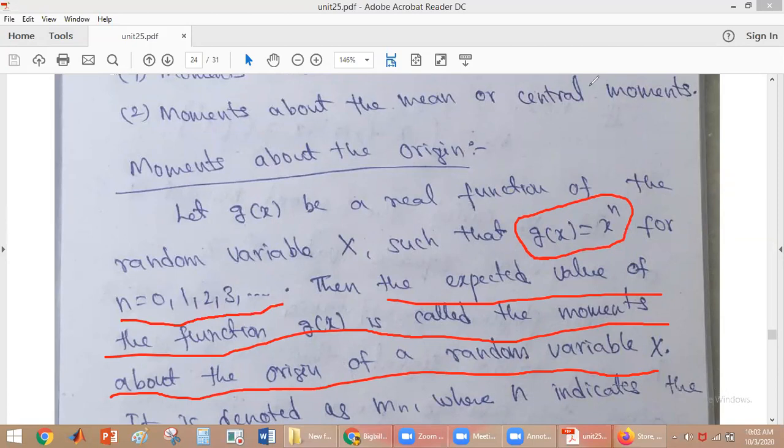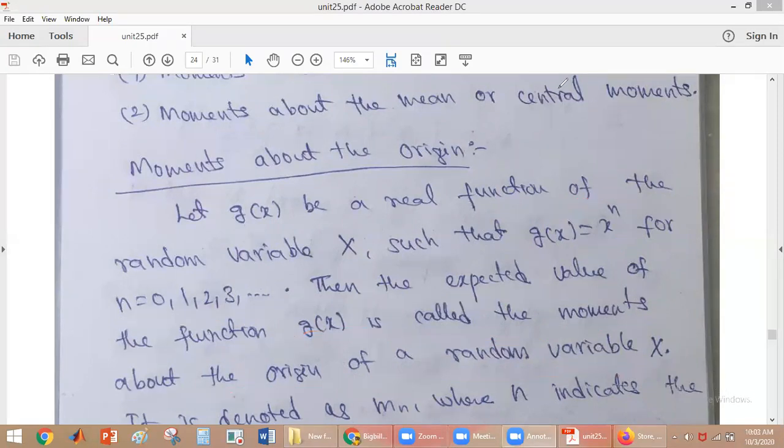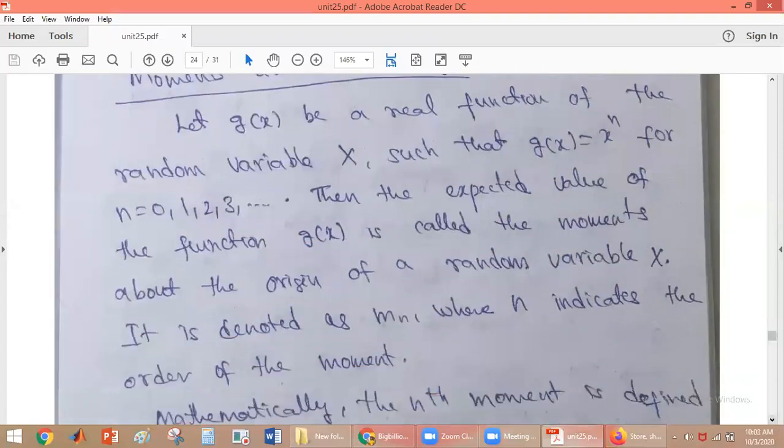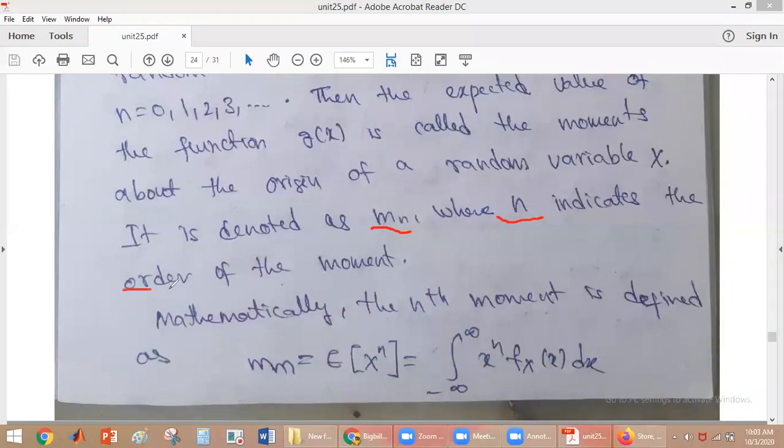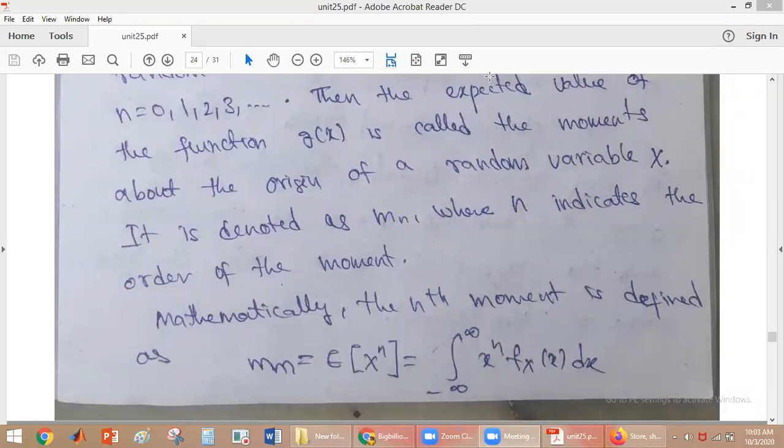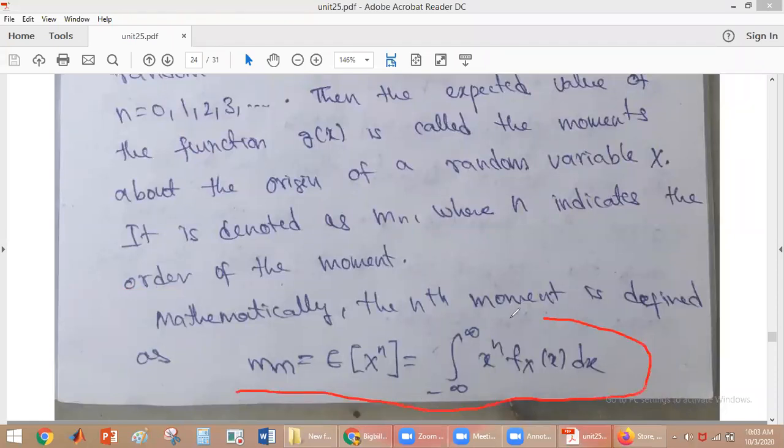So how do we denote this? We will be denoting the moments about the origin as mn. What is n here? n indicates the order of the moment. And mathematically, the nth moment is defined as mn is equal to expected value of x power n.